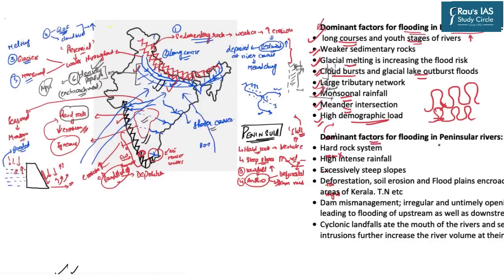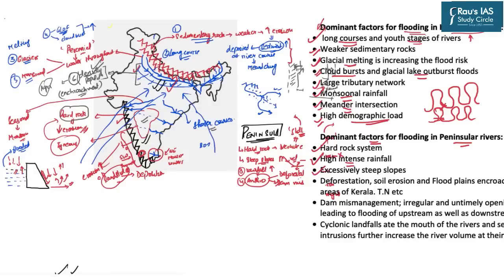Similarly, the factors in the peninsular rivers are, first, because we have a hard geological system which does not allow vertical erosion and hence leads to shallow depth of river courses which cannot store enough water. Next, because of the perpendicular location of the Western Ghats to the Arabian Sea monsoonal branch, there is very high intense rainfall.